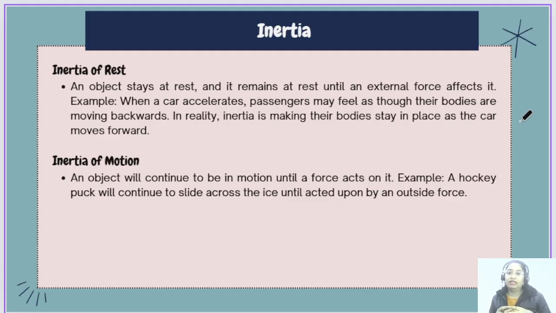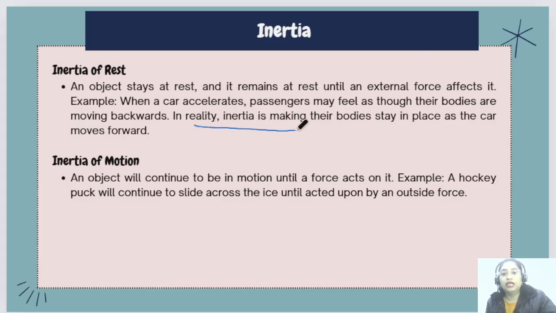That's how the upper part of the body falls in a backward direction when the bus starts. So inertia is making the body stay in place as the car is moving forward. The car is moving forward, but our body tends to stay in the rest position only. That's why it moves in the backward direction.